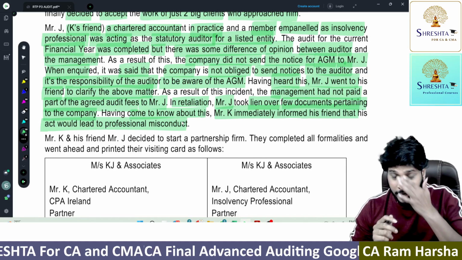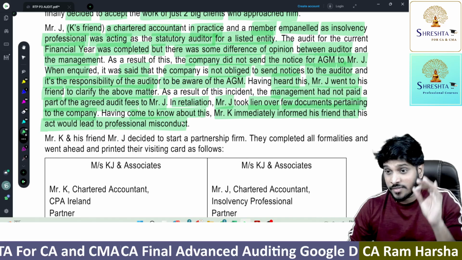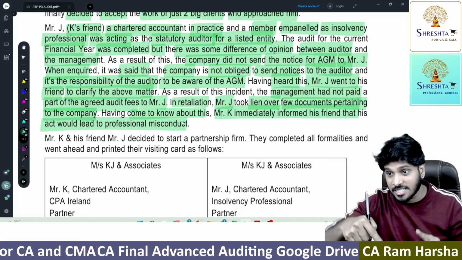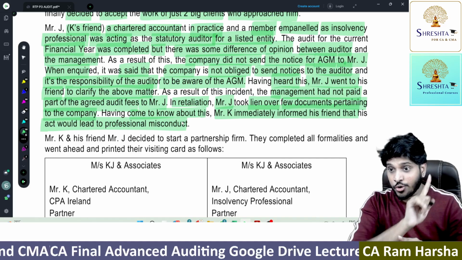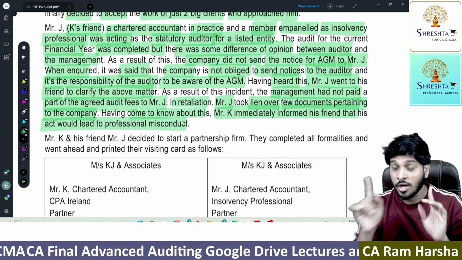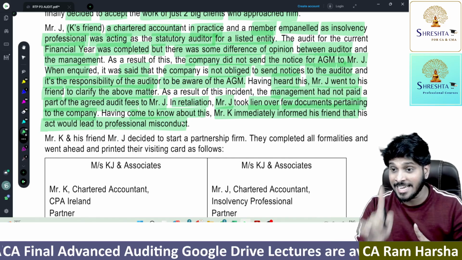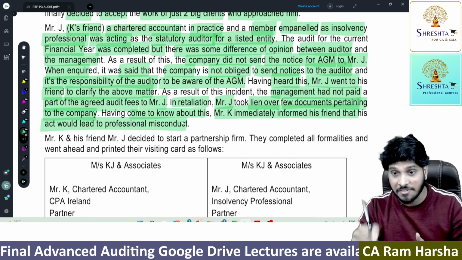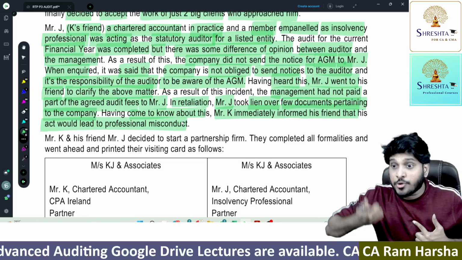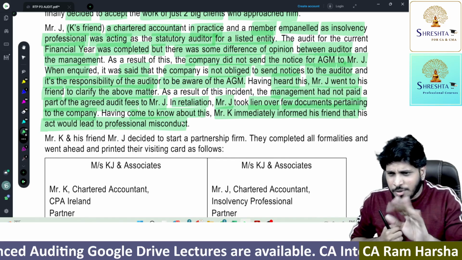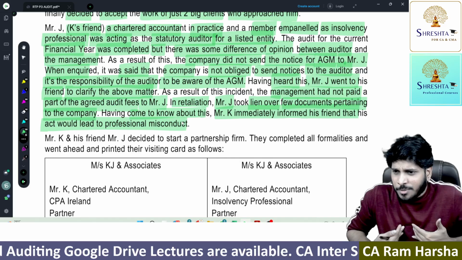Even though you might have seen the rights of the auditor, one of the rights is the right to lien. In the discussion itself, they clearly mentioned: for non-payment of fees, don't exercise lien on the documents and books of accounts of the client. By the way, working papers are the property of the auditor, so there is no question of exercising lien because it's my own property.